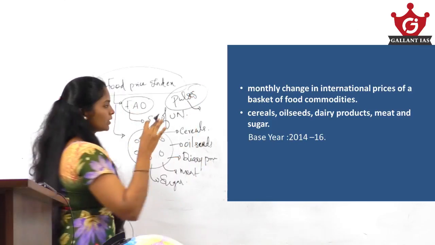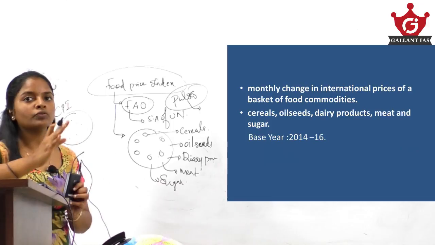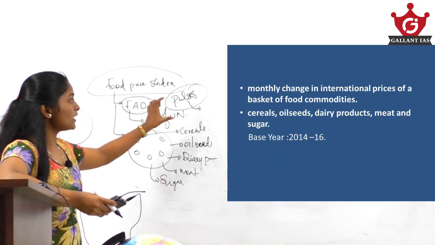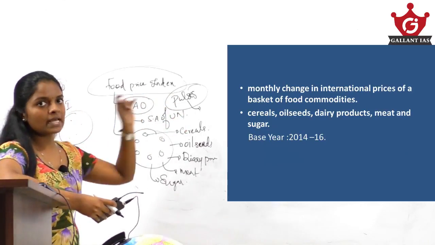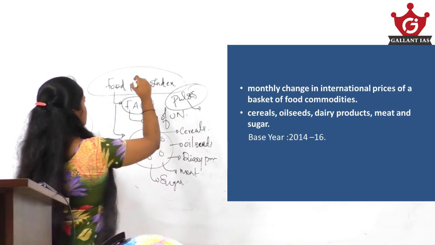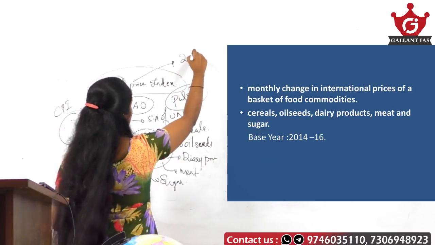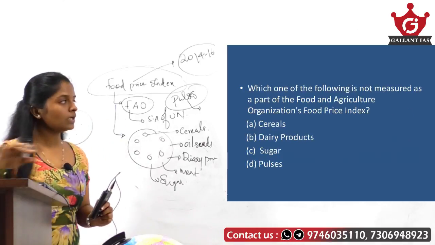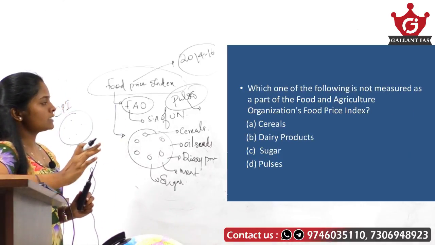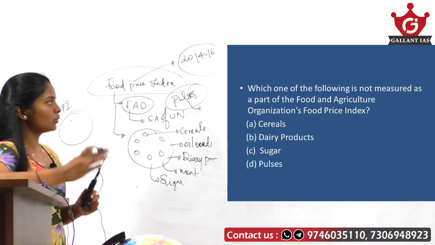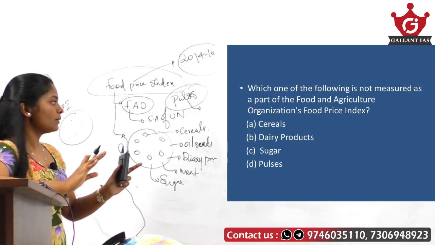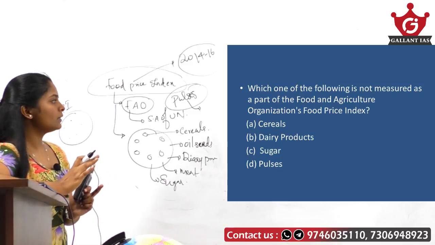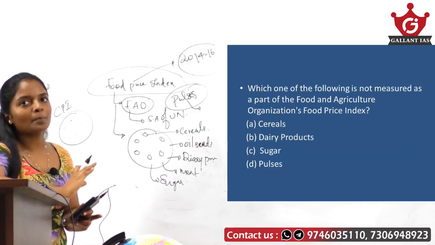So you should note down these types of exceptions. If you know these exceptions, then you can easily eliminate options. So pulses are not included under this food price index, and the base year of the food price index is 2014 to 16. Okay, so let's move on to the question. Cereals, dairy products and sugar are included under this food price index. Pulses is not included under this price index. So we get the answer option D, pulses.